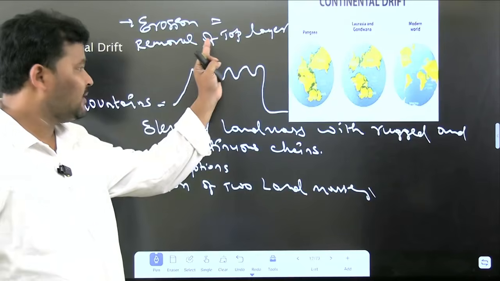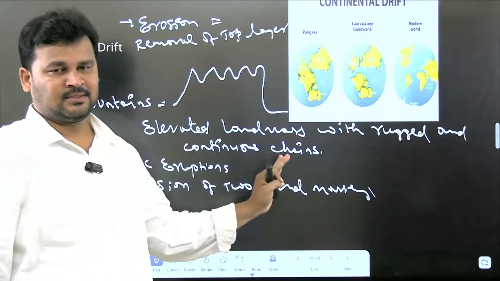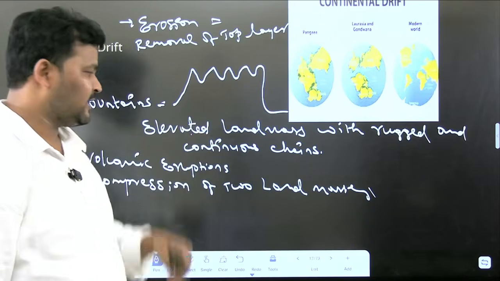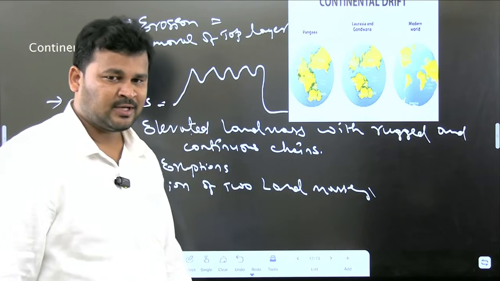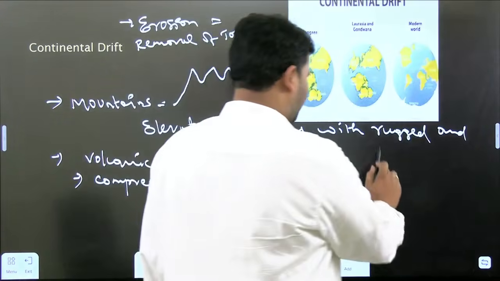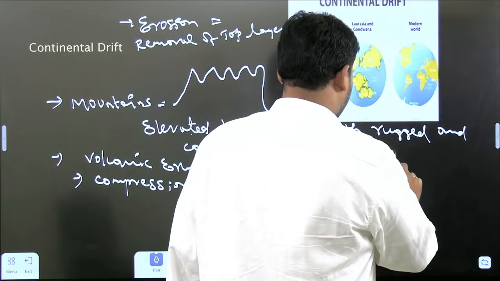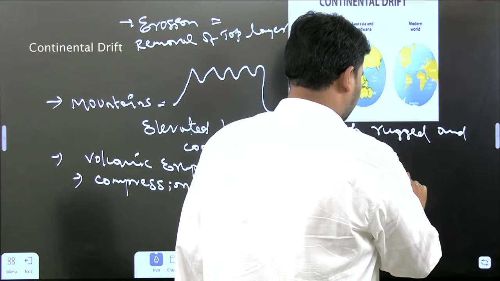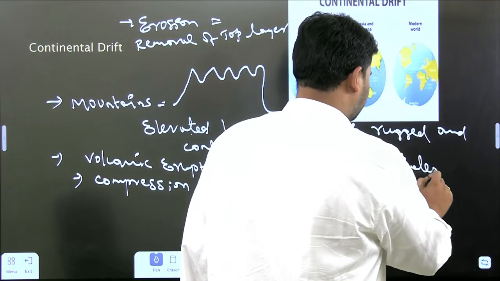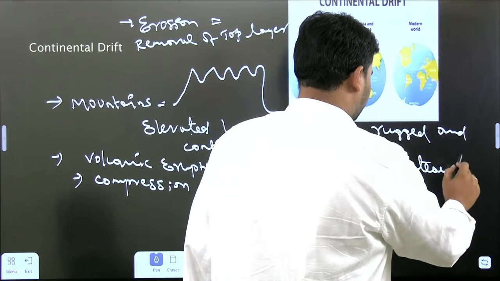Whenever erosion happens on the mountains, how will they be converted? They will be converted into plateaus.